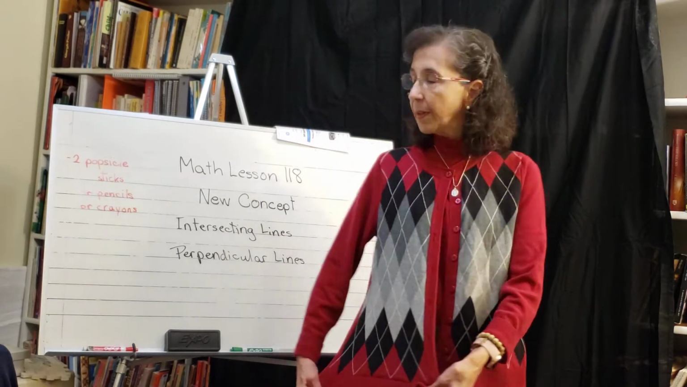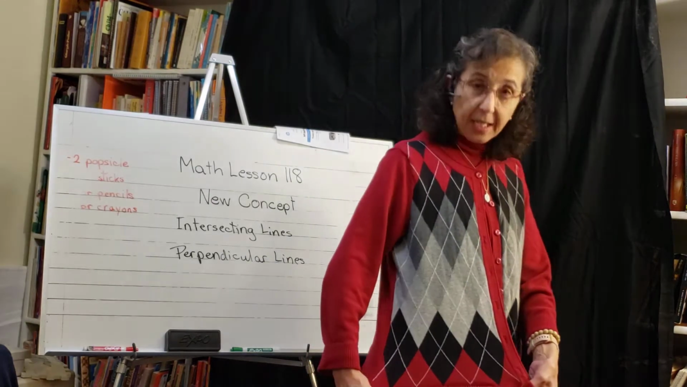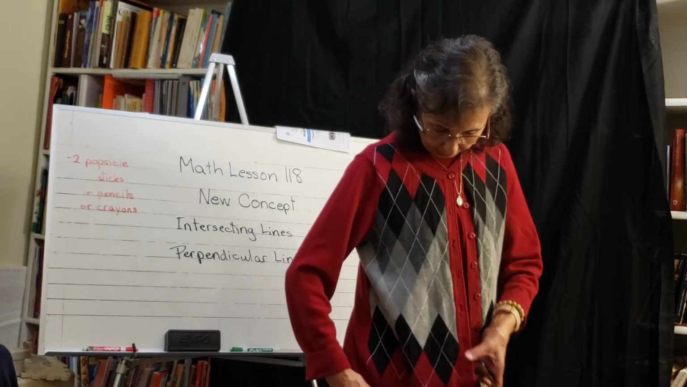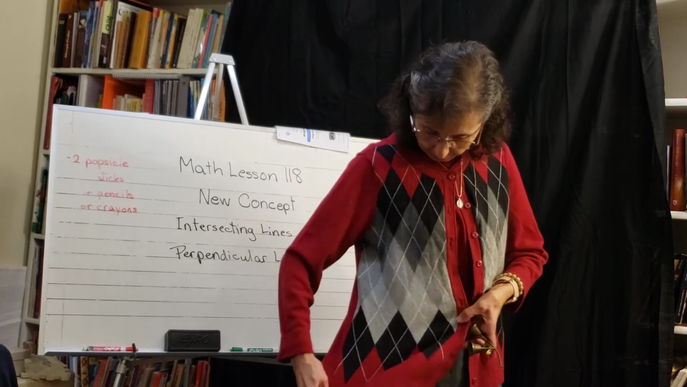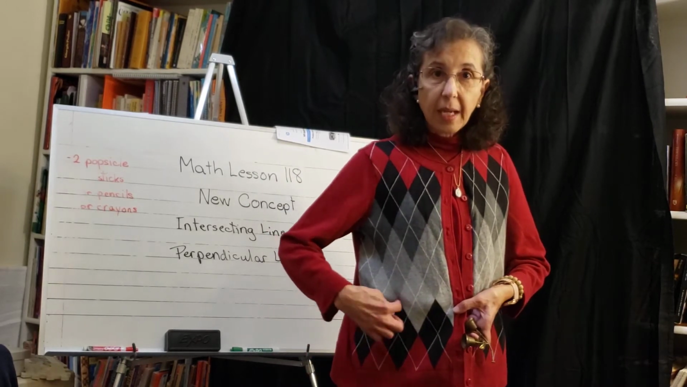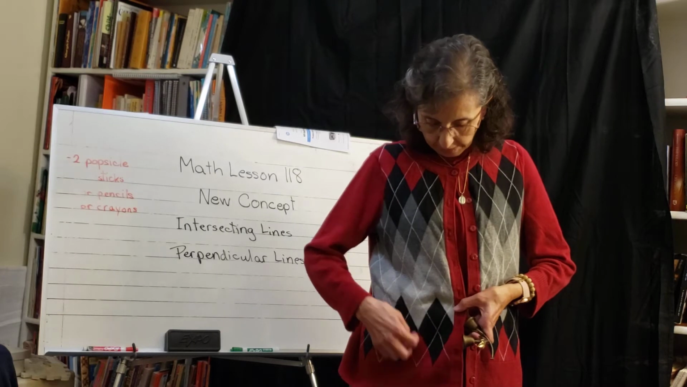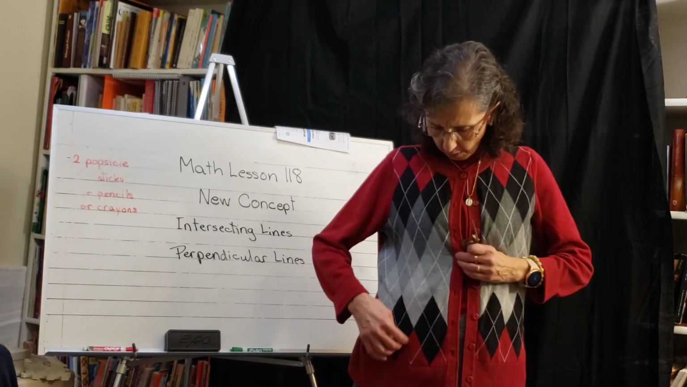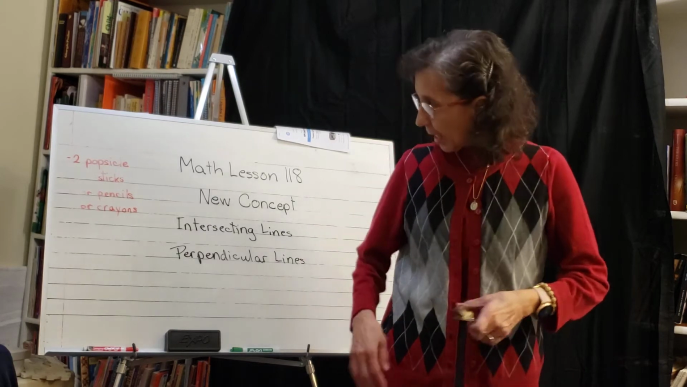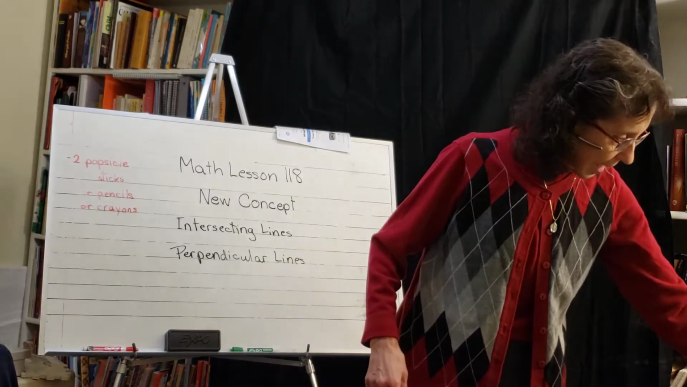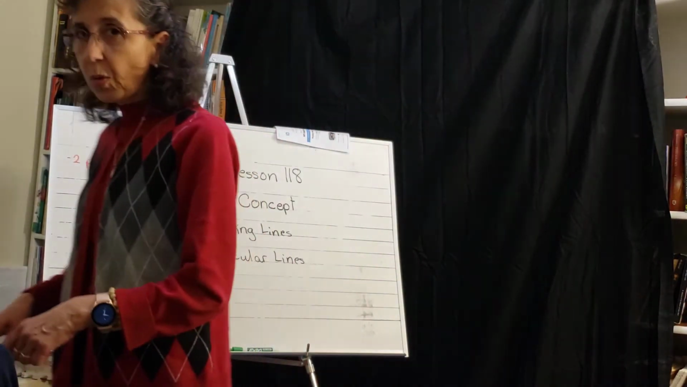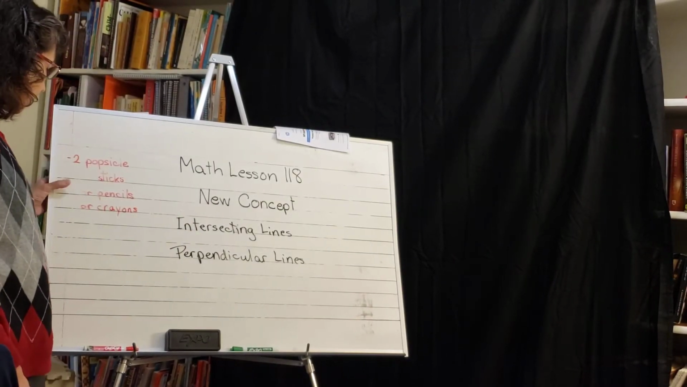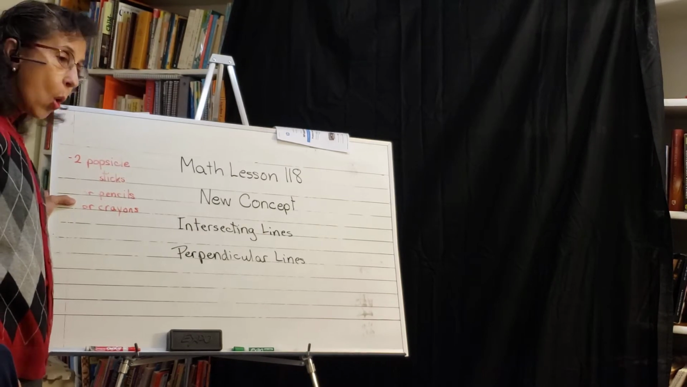Can you see my sweater? I wore it for a very good reason. It's showing lines, white lines, this way and this way. And then we have diamonds, right? And they form lines, don't they?